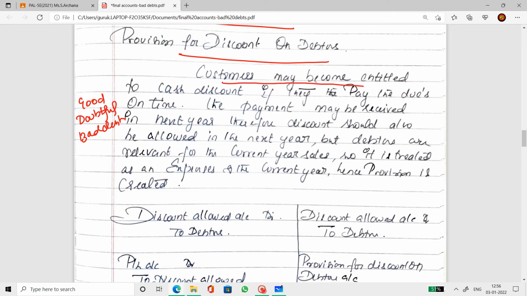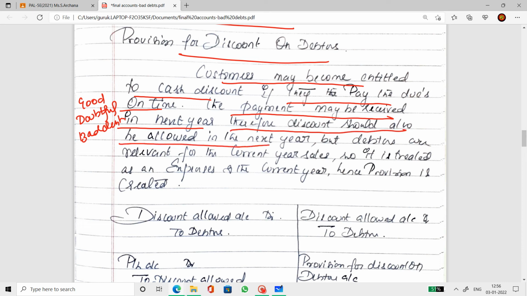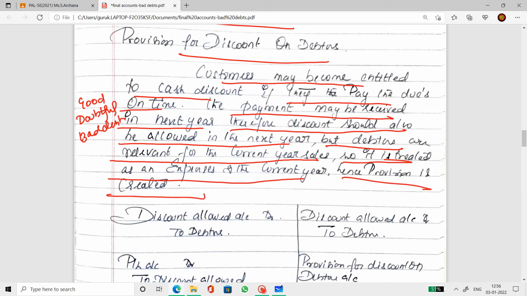Customers may become entitled to a cash discount if they pay their dues on time. The payment may be received in the next year, therefore the discount should also be allowed in the next year. But debtors are relevant to the current year's sales. So it is treated as an expense of the current year, hence a provision is created.